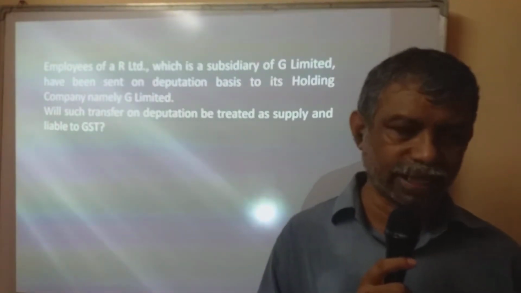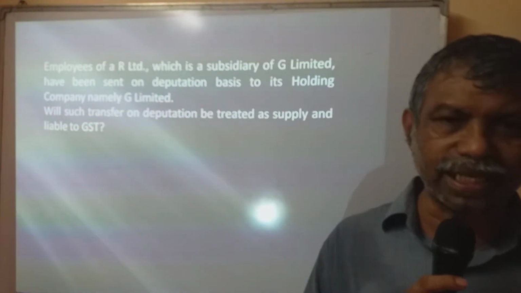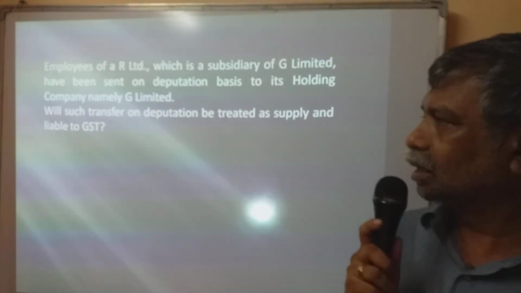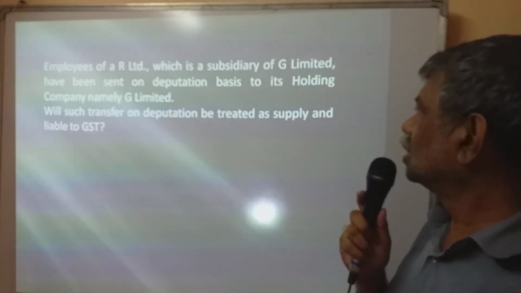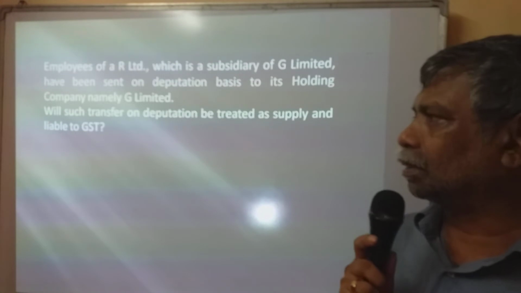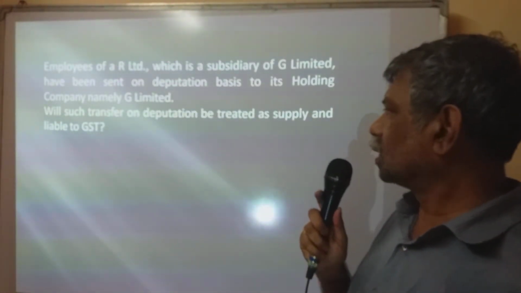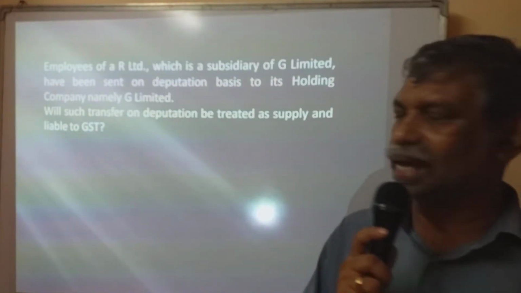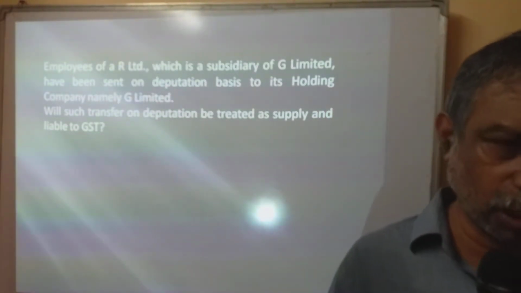Now let us take an example. Employees of R Limited, which is a subsidiary of G Limited, have been sent on deputation basis to its holding company, namely G Limited. Will such transfer on deputation be treated as supply and liable to GST?